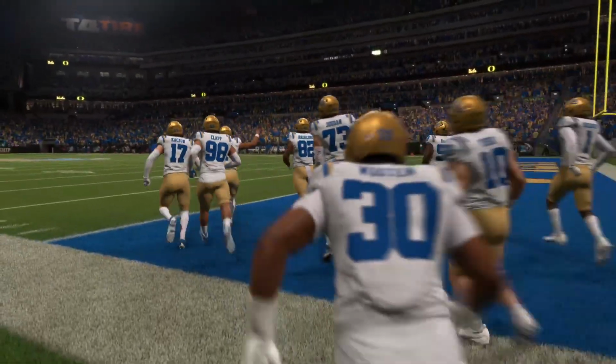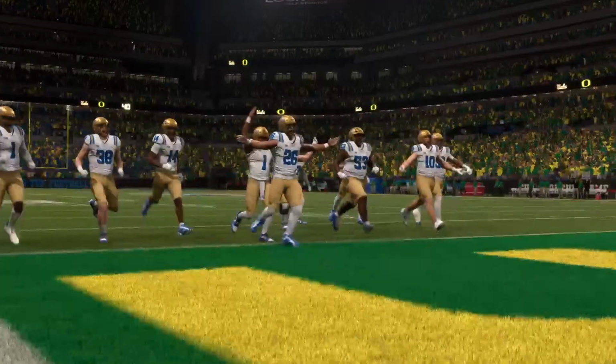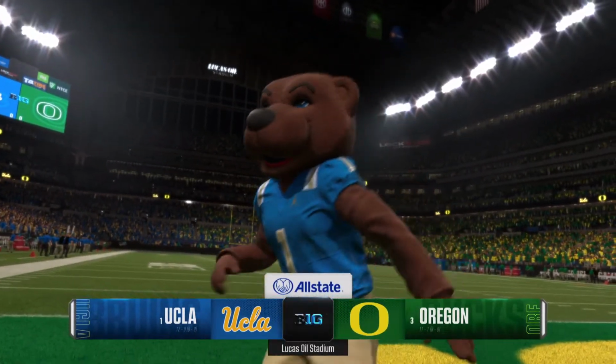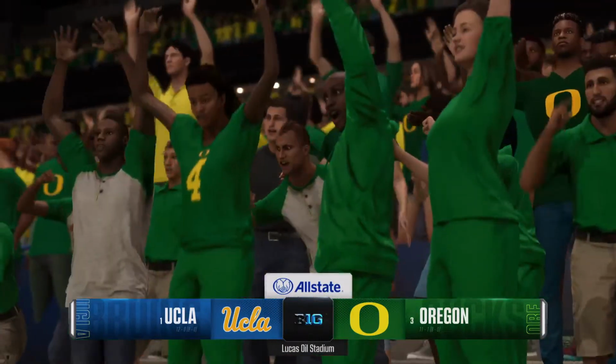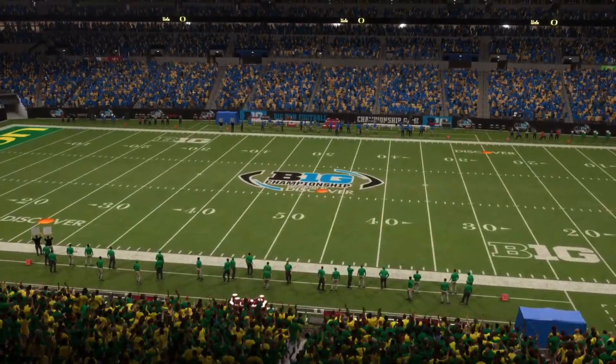the college football playoff. As we'll see the #1 team in the country, the UCLA Bruins, taking on the 3rd-ranked team, the Oregon Ducks. For EA Sports College Football, I'm Chris Fowler, joined here in the booth by Kirk Herbstreit. Kirk, let's get to the action on the field.